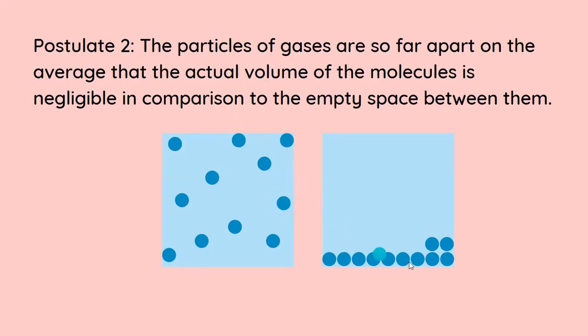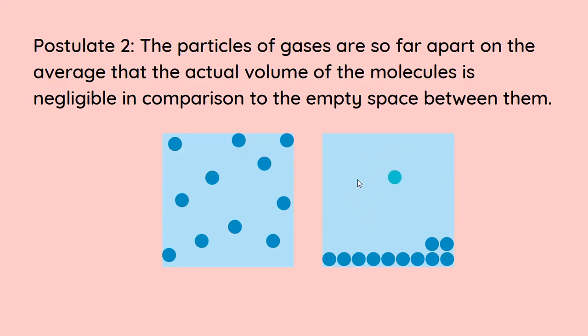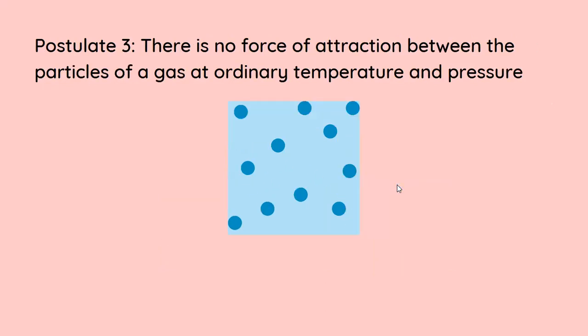Now we just arrange these particles in a proper order over here, and you can see that the volume occupied by these particles is negligible compared to the total empty space which is present in between them. So basically all this empty space is this one in this case. The next one, postulate 3, there is no force of attraction between the particles of a gas at ordinary temperature